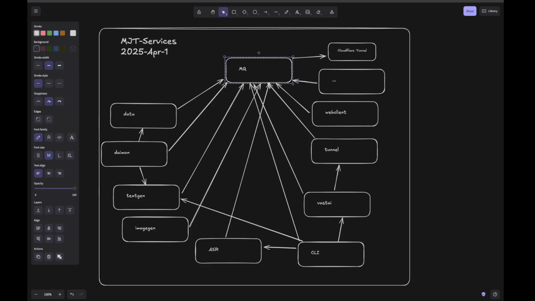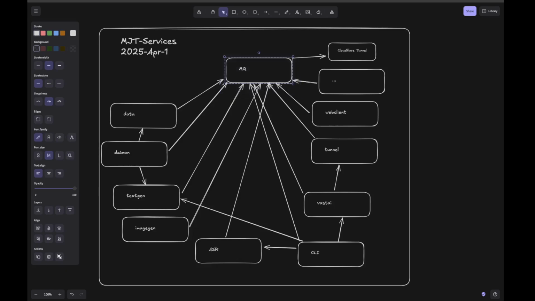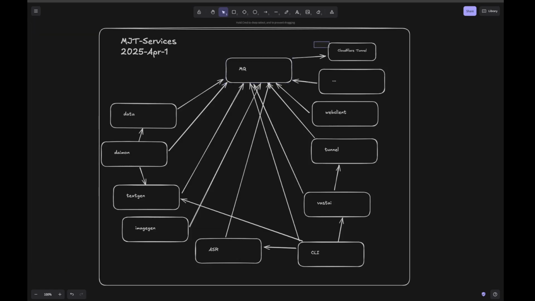So you've been looking at this diagram here for a bit, and let me just break it down a little bit as far as what this all means. The message queue is, like I said, the central thing. That's what everything is connected towards. I have here on the side Cloudflare Tunnel.